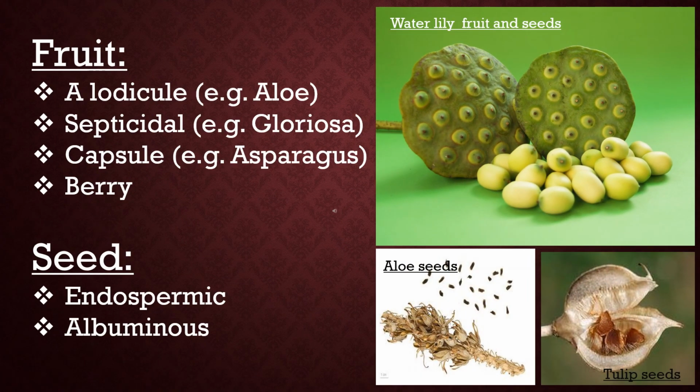In case of family Liliaceae, the fruit may be a loculicidal or septicidal capsule, or berry in different members. Seed is endospermic and albuminous. You can see different types of seeds and fruits of different members of family Liliaceae in the given pictures.